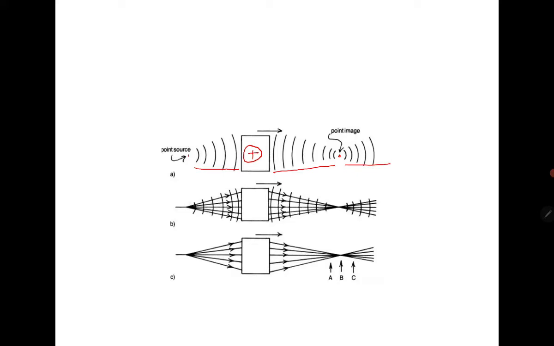So in this figure you can understand there is a point source, and light comes here with the plus lens, and it converges at the focal point, then again it diverges. If you want the vergence at this place, then this is the distance. If you want the vergence at this place, then this is the distance.